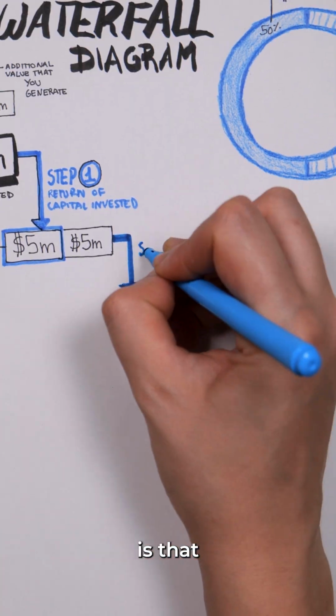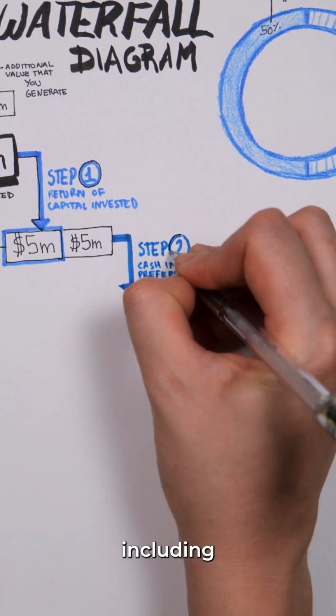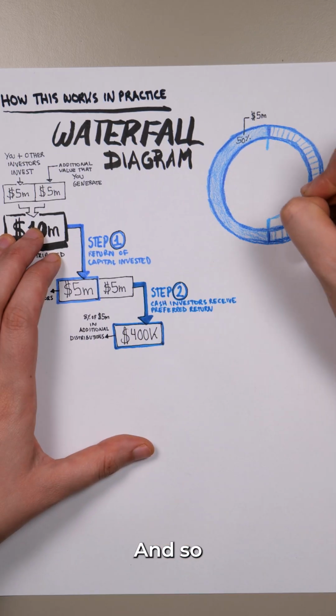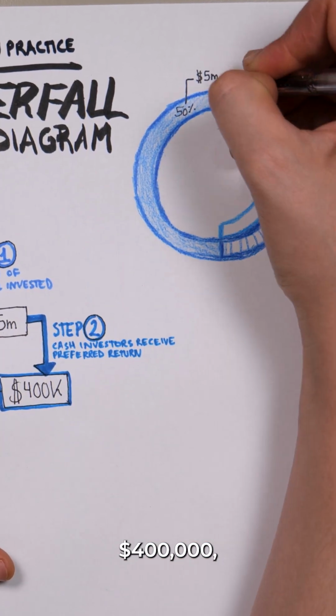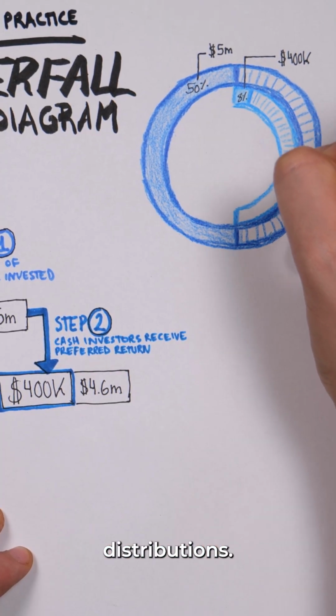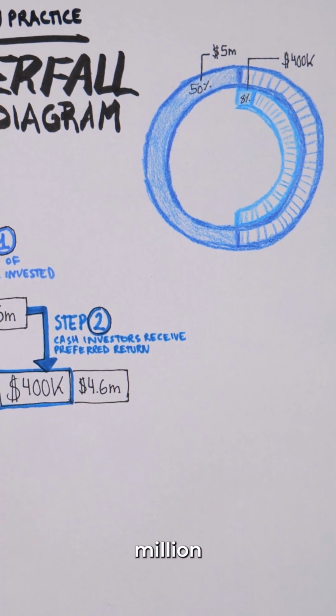The second step is that everyone who contributed cash, including yourself, receives a preferred return. And in this case, we've modeled it as 8%. And so everyone gets an additional $400,000, which is 8% of $5 million in additional distributions. That leaves $4.6 million still to distribute.